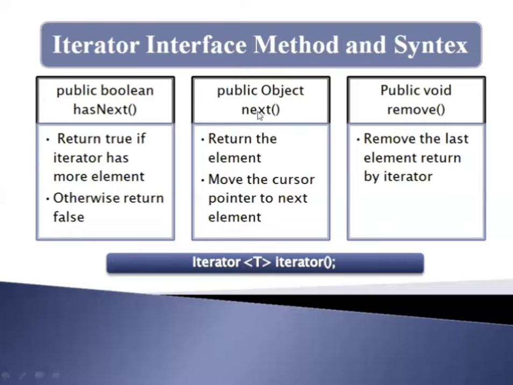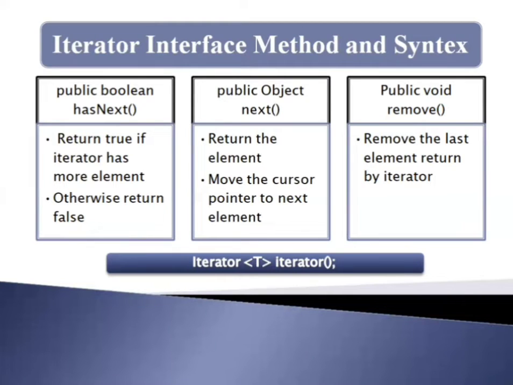Public Object next method returns the element and moves the cursor pointer to the next element. Another method is the public void remove method. It removes the last element returned by the iterator. It returns nothing, but it removes the last element returned by the iterator.